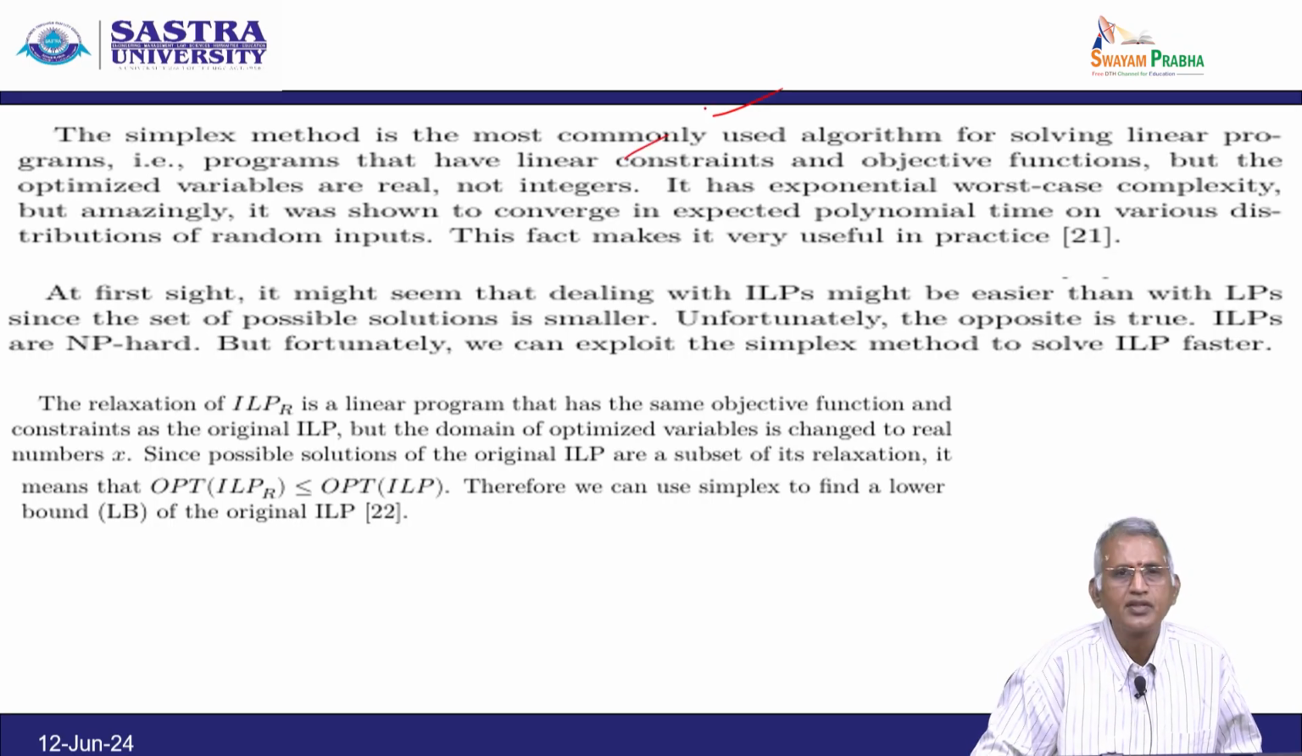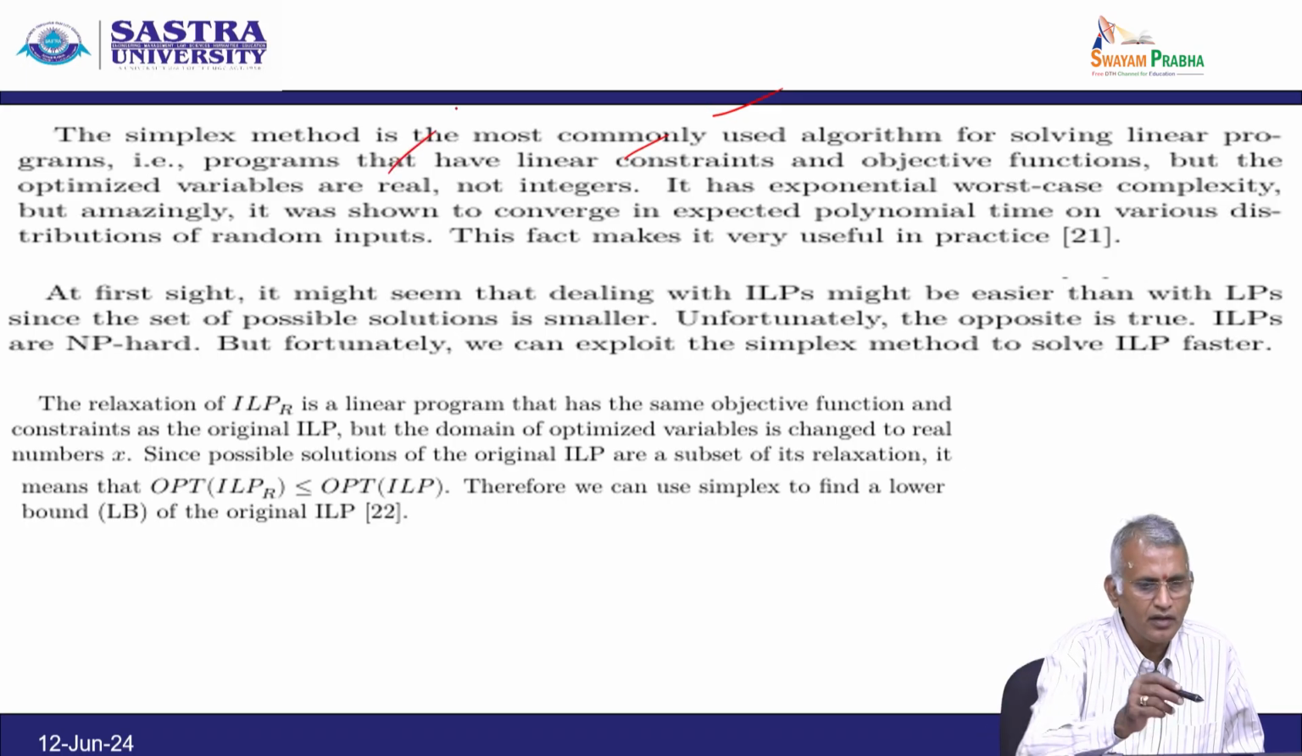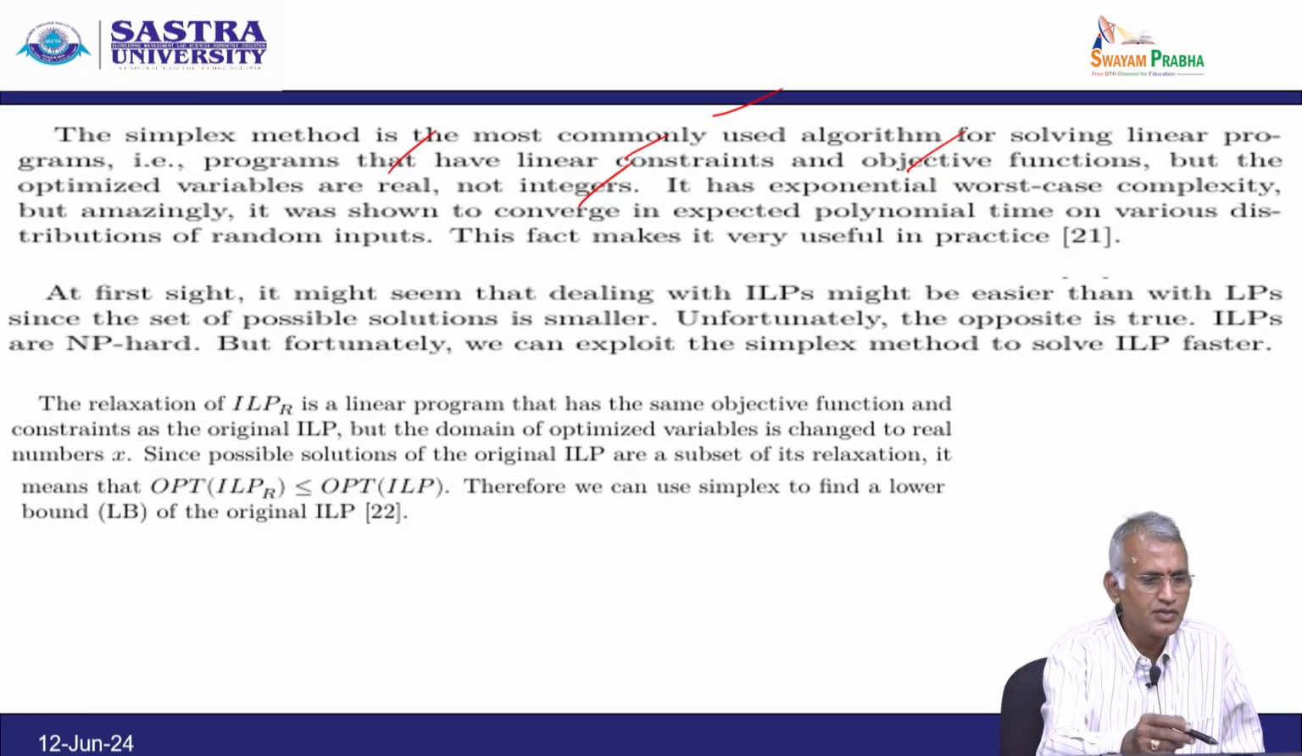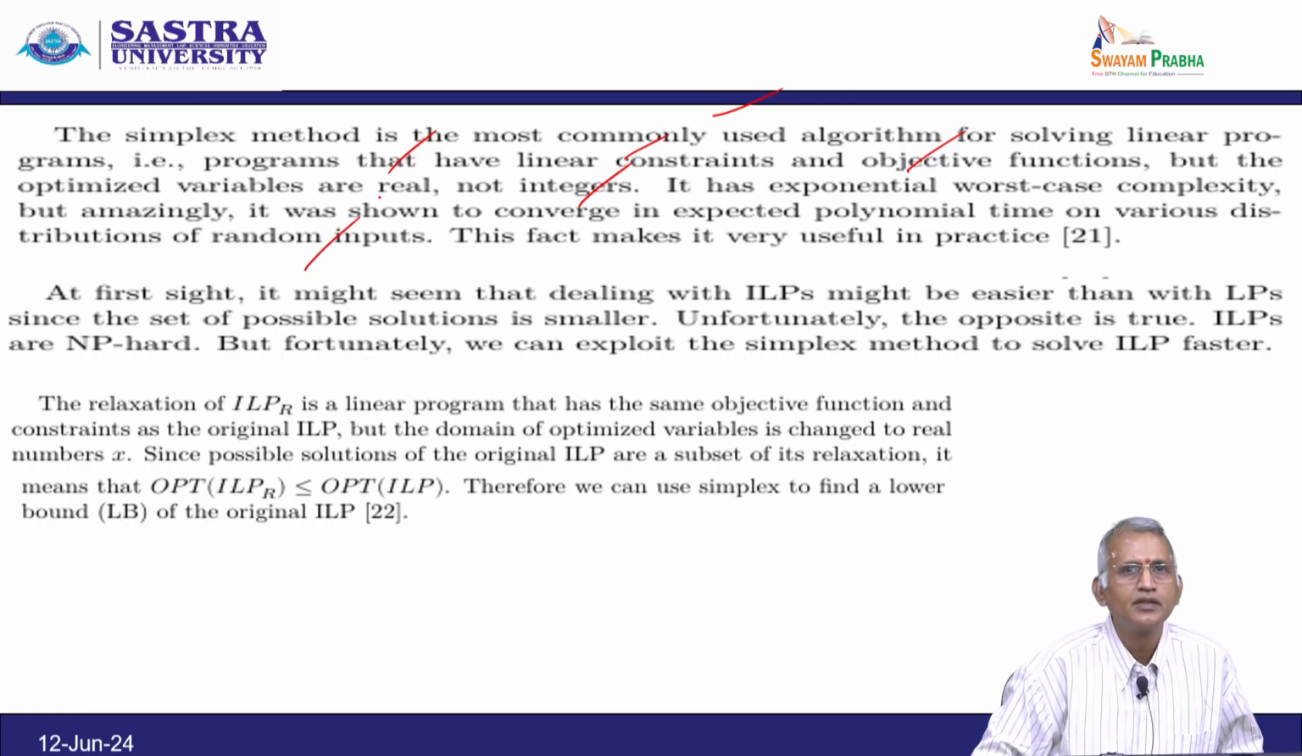The simplex method is the most commonly used algorithm for solving linear programs, that is, programs that have a linear constraint and objective function, but the optimization variables are real, not integer. It has an exponential worst case complexity, but amazingly it was shown to converge in expected polynomial time on various distributions of random inputs. So, this fact makes it very useful in practice.